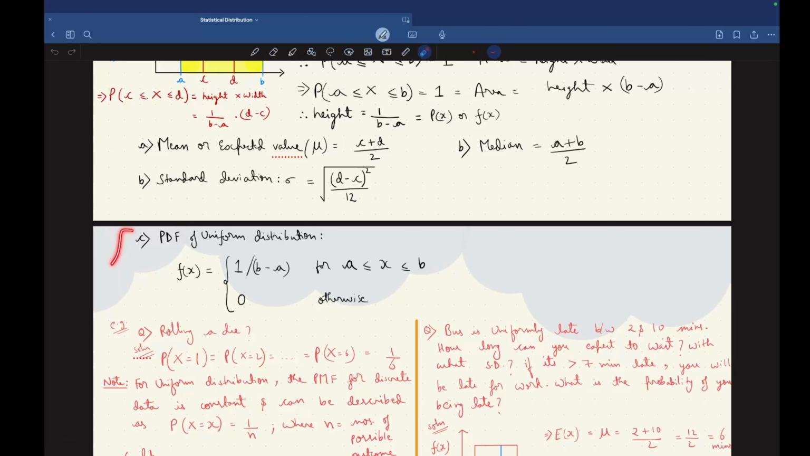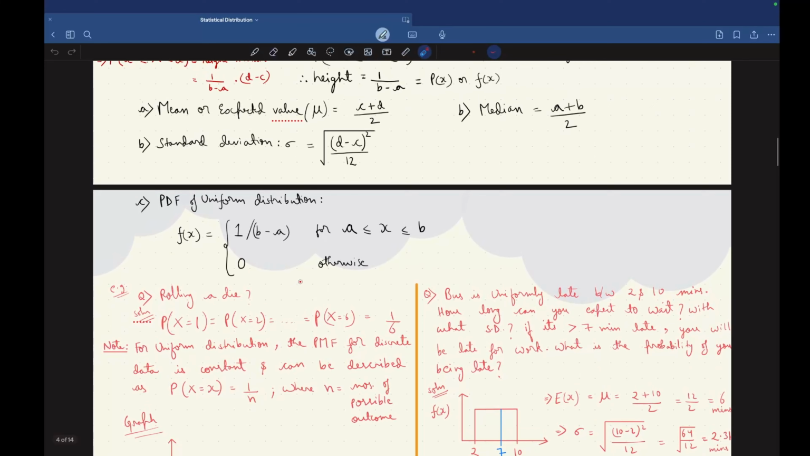Along with this, the PDF for uniform distribution. What will be the PDF for uniform distribution? For example, x is lying between A and B, that is x is greater than or equal to A and less than or equal to B. Then our PDF f of x equals 1 divided by B minus A, as we have found out here. This is nothing but the PDF, probability distribution function. It is equal to 1 divided by B minus A and 0 otherwise.